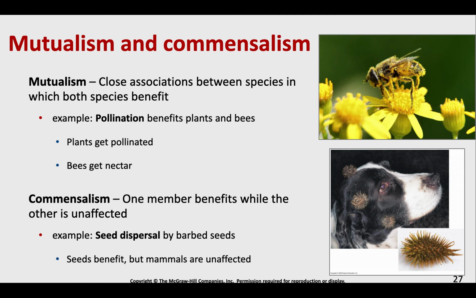Commensalism is where one member benefits and the other has really no effect, maybe a mild annoyance in the case of this dog here. A good example are seeds that have barbs on them. They'll attach to different animals and be spread across that animal's range. It doesn't really harm the animal. It might be a nuisance at some point, but it's really nothing to them. But for the plants, it's a major benefit. They get much larger dispersal than they could have on their own. Remember, plants don't move, so they have to find ways to move their seeds without them.